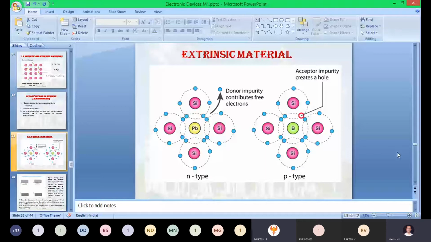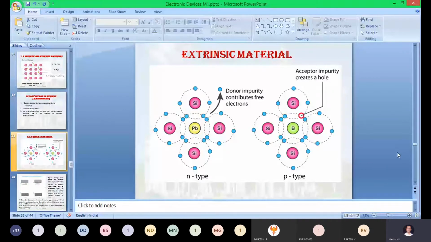Okay, so by enhancing these two parameters, we are going to use the extrinsic material for the fabrication of so many devices. It may be a PN junction diode, or a transistor, or a JFET, MOSFET, triac, diac, whatever. So we are going to use the extrinsic semiconducting material. Okay, so this is the meaning of extrinsic material. Then we will move to the types of extrinsic material. How many types of extrinsic materials are there?